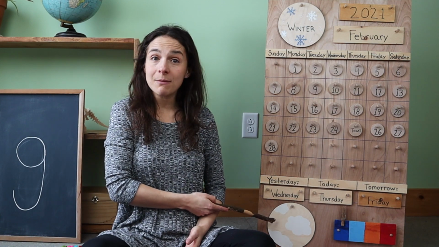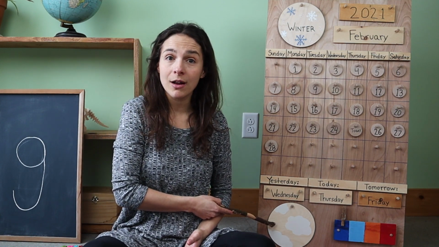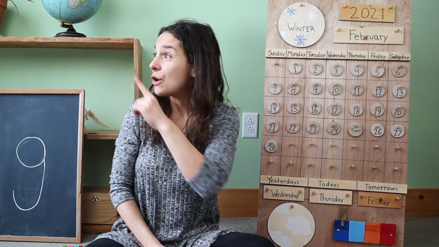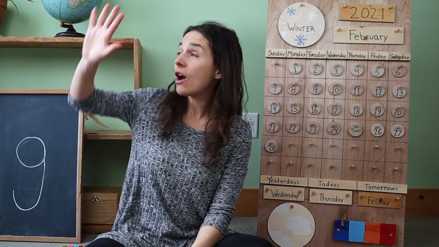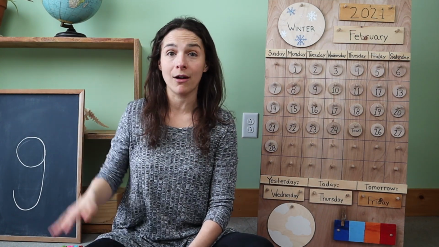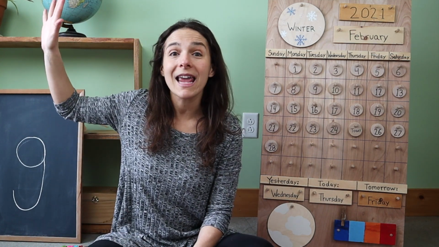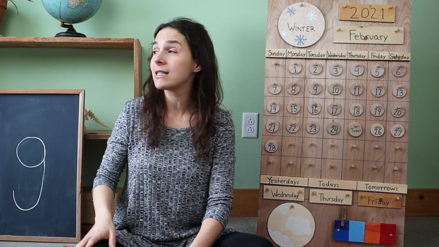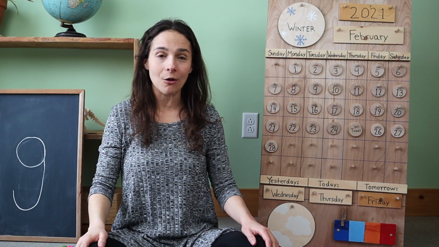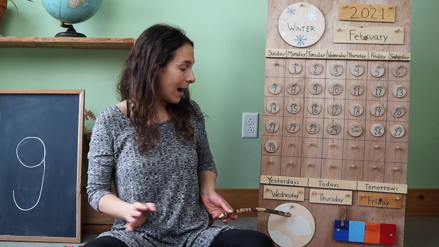Friends, do you see my picture right here on my weather chart? It's a picture of the clouds. When I look outside, the color of the sky matches the color of the ground. The color of the sky is gray and white with the clouds, and the color of the ground is white because of the snow. It's a cloudy day where I live.